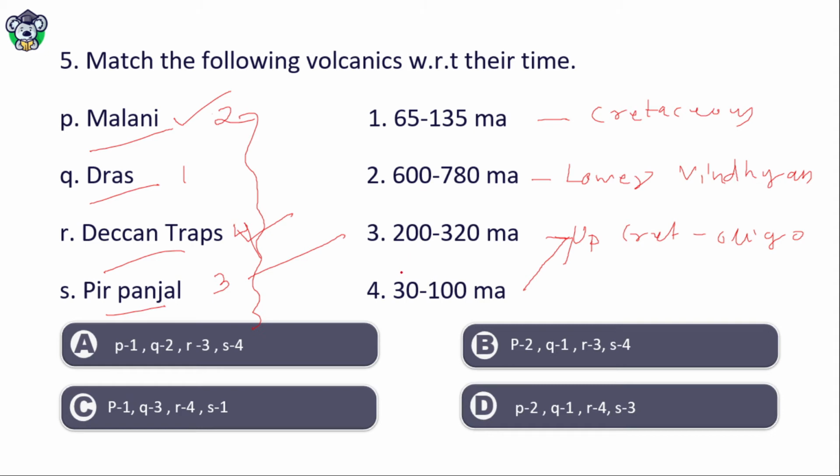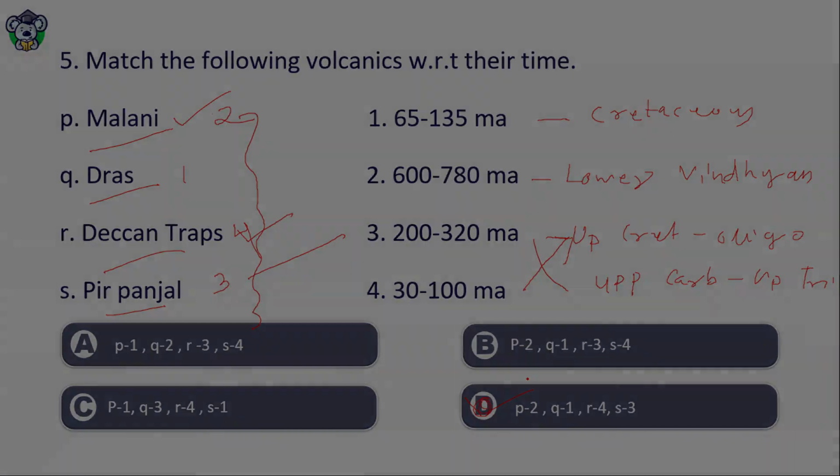That is Upper Carboniferous to Upper Triassic. So the right answer will be P2 Q1 R4 S3. That is option D is correct.